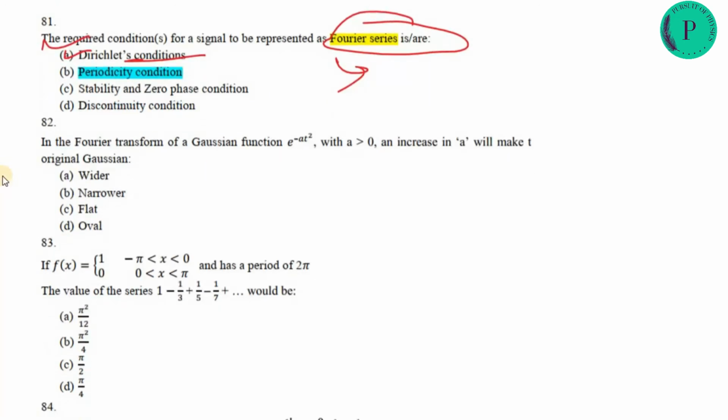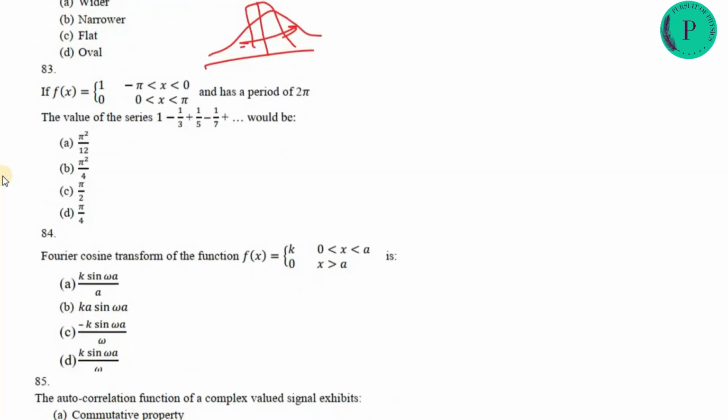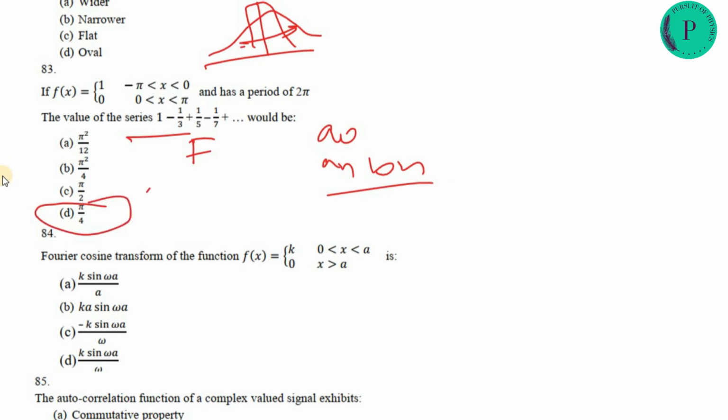Next is the Fourier transform of the Gaussian function. So if you take the Gaussian function, the signal will be wider. Next is simply a Fourier series. In Fourier series, if you find A0, An and Bn, you will get it. So the answer will be pi by 4.